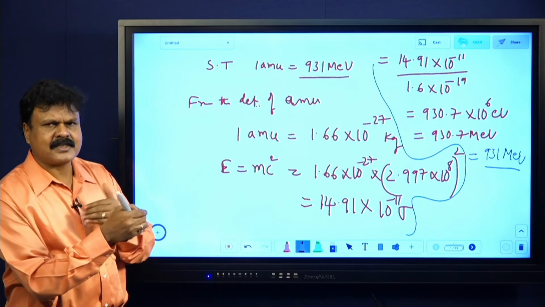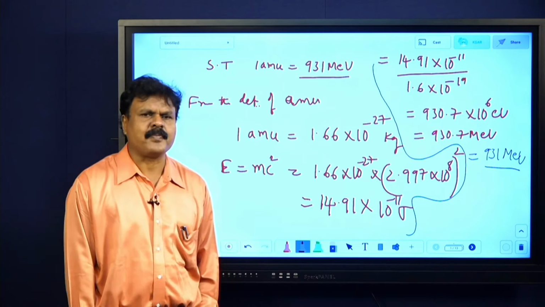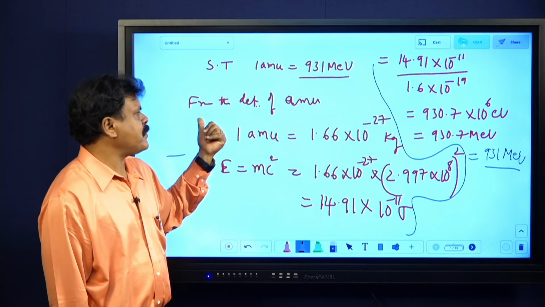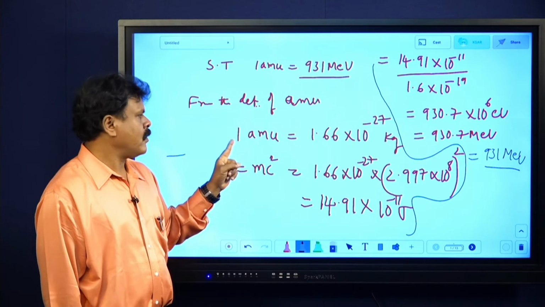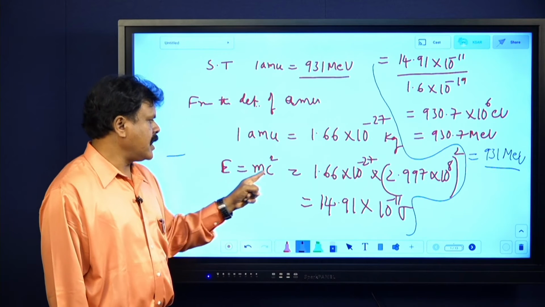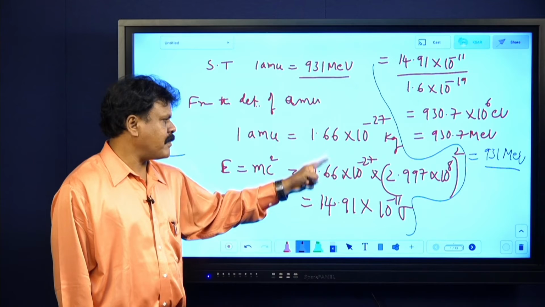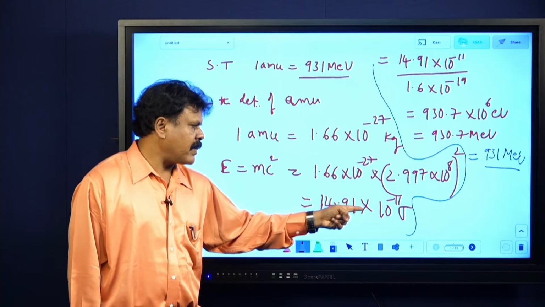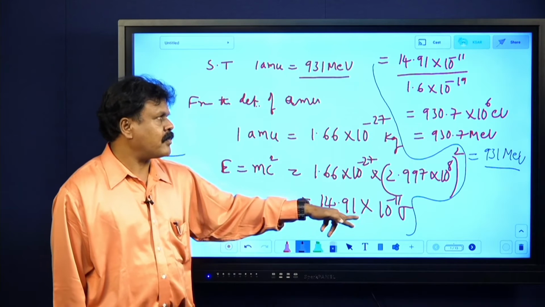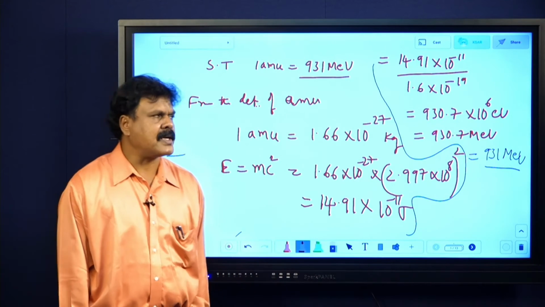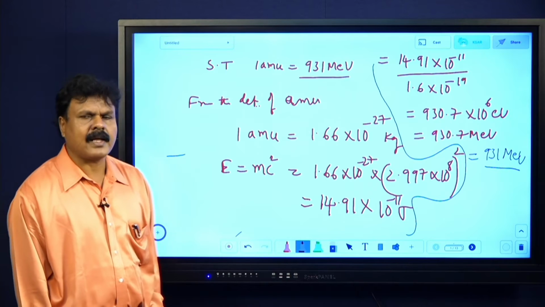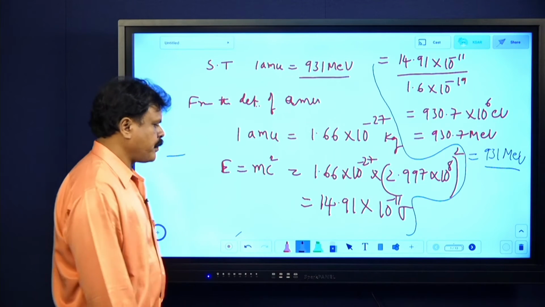From the definition of AMU, 1 AMU is 1.66 into 10 power minus 27 kilograms. E equals mc square, with m and c square gives 14.91 into 10 power minus 11 joules. Divide by 1.6 into 10 power minus 19, you get 930.7 into 10 power 6, approximately 931 million electron volts.